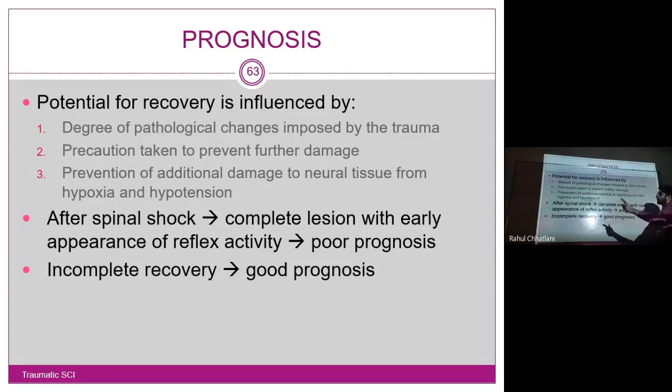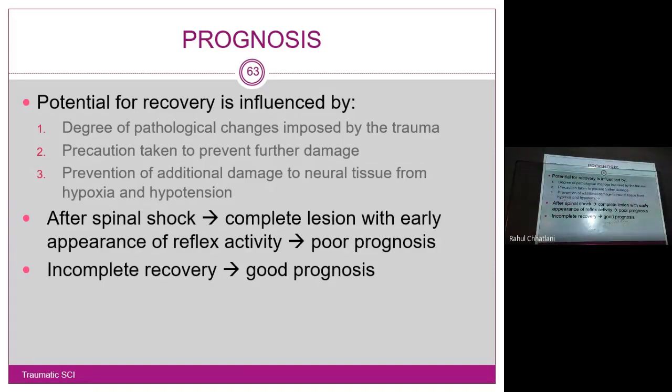So, three things. First, pathological changes: at the site of injury, what is the level of injury? Second, which steps are to be taken to prevent further injury, and also further injury in the form of hypotension and hypoxia is to be prevented. If these three things are taken into consideration, we can easily say if the patient will survive, and if they survive, what will be the disability of that.